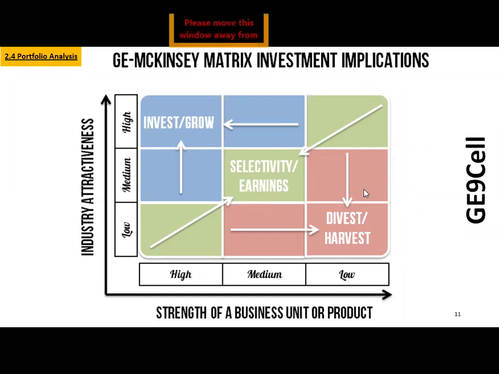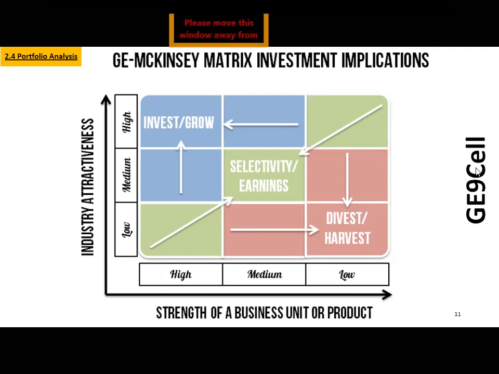Okay, now look at it. There are certain products which are very low, very low on your strength as a capability also. A lot of competition has come in there, plus sales are also not that good. So I need to do some kind of a harvest strategy where I completely remove it. So what do you mean by harvest strategy?